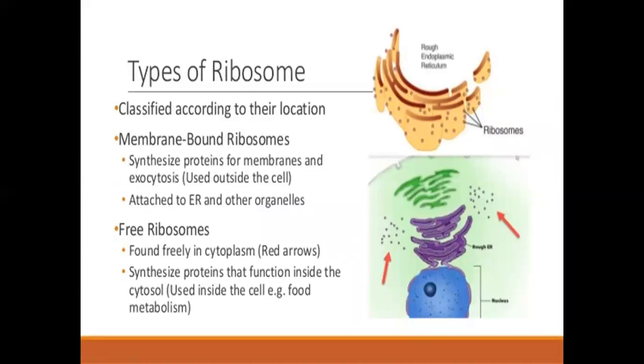Types of ribosomes are classified according to their location. Membrane-bound ribosomes synthesize protein for membranes and exocytosis, used outside the cells, and are attached to the endoplasmic reticulum and other organelles. Free ribosomes are found in the cytoplasm. These are the free ribosomes. They synthesize protein that functions inside the cytosol, used inside the cell, for example, food metabolism.